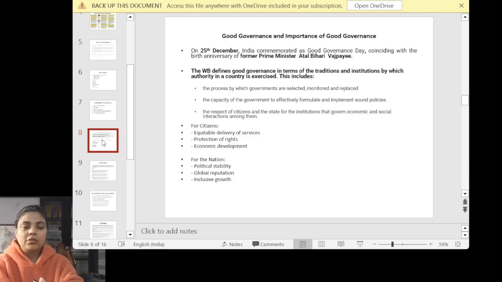One important point I would like to highlight: 25th of December every year we celebrate as Good Governance Day, and it is also the birth anniversary of our former Prime Minister Atal Bihari Vajpayee. You can use this in your mains answer writing, and you might see a question in prelims also.